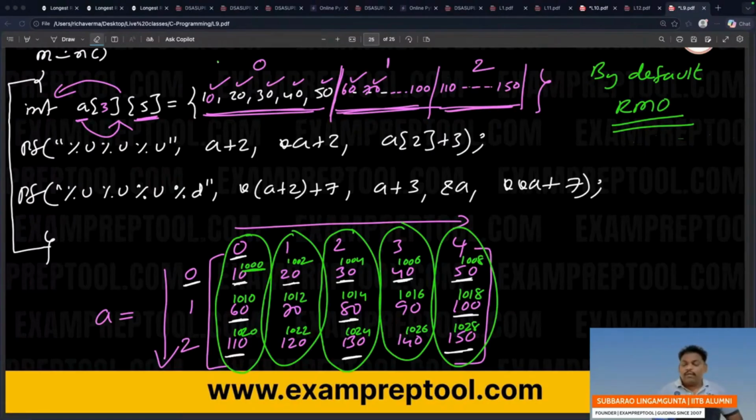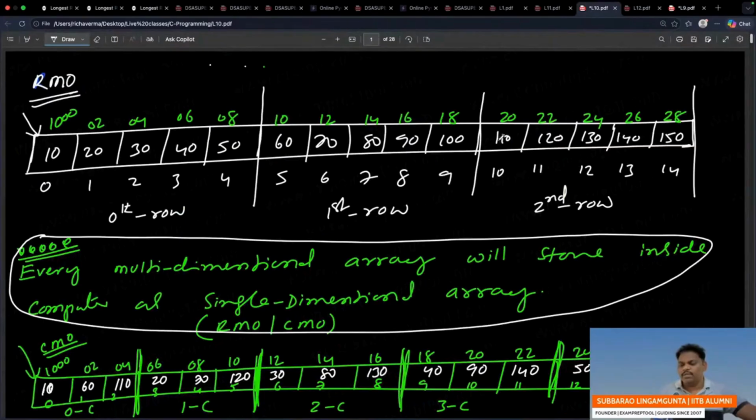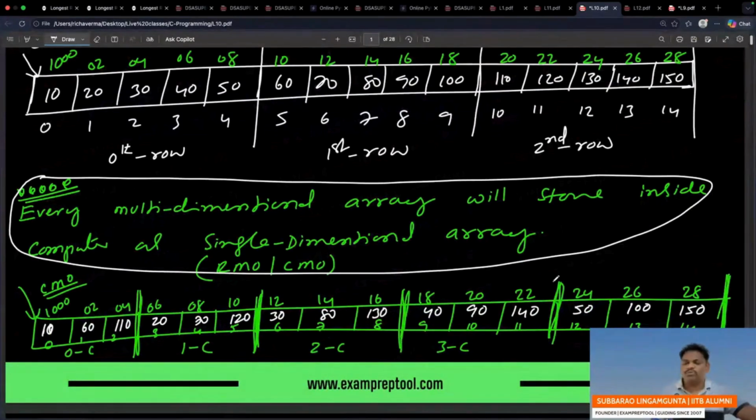Inside a computer, every multi-dimensional array will store as a one-dimensional array. One-dimensional array, one straight line like this. Row major order, row by row you store. Column major order, column by column you store. Addresses you have to give row wise, one row over, then the next row.